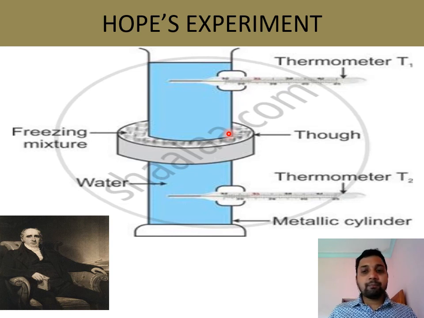This shows that water has the anomalous behavior, that water is expanding from 4 to 0. Otherwise, if it did not expand, what would happen? The upper thermometer would remain at room temperature, the lower thermometer could come to 0 or any lower temperature. But one is remaining at 4 and one is coming to 0. That shows that after 4 degrees, water is having expansion. That is Hope's experiment to prove anomalous behavior of water.